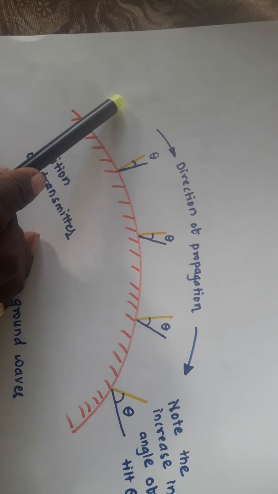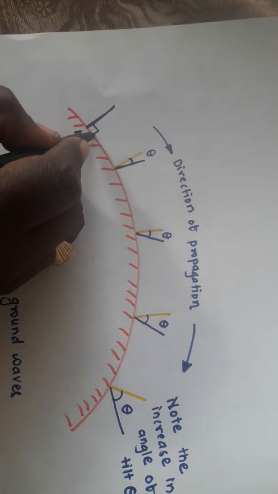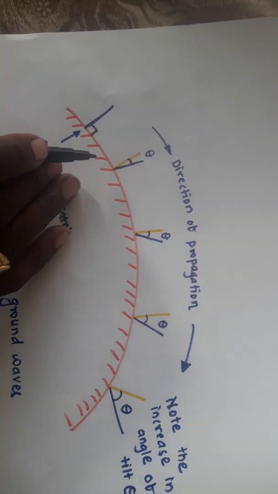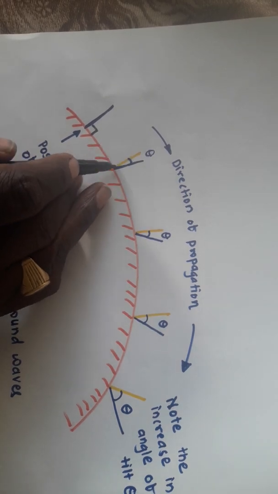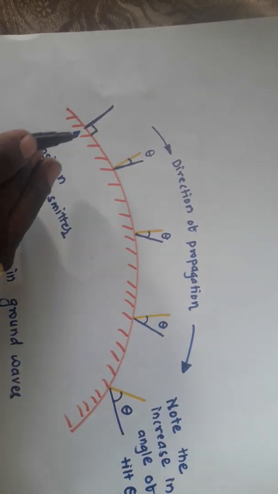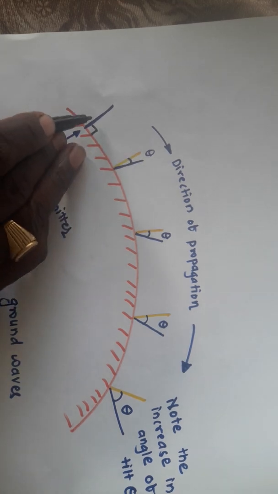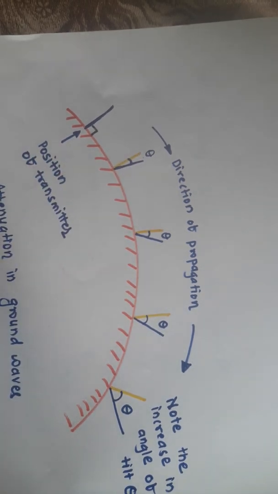At this particular point the electric field vector is exactly perpendicular to the earth surface. Now at some distance apart, if we measure the position of the vector, this electric field vector gets some kind of tilt from its original position. This theta is called the tilt angle.